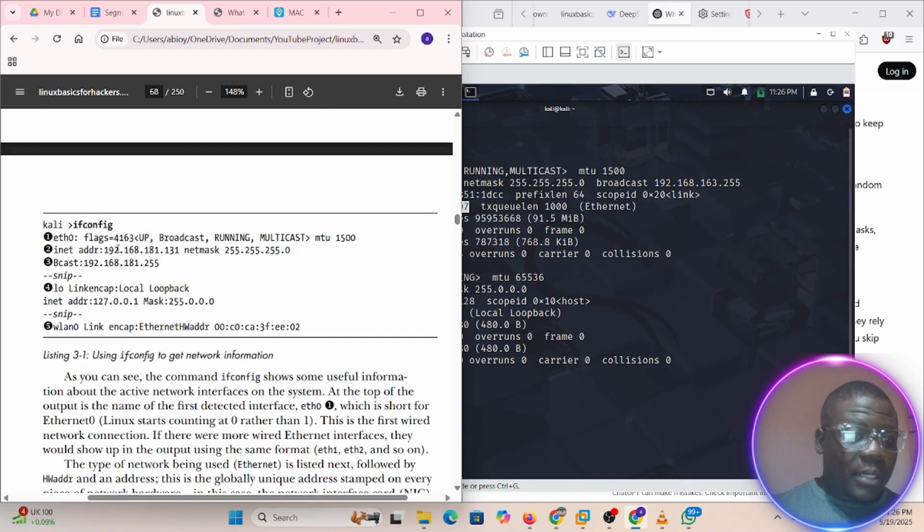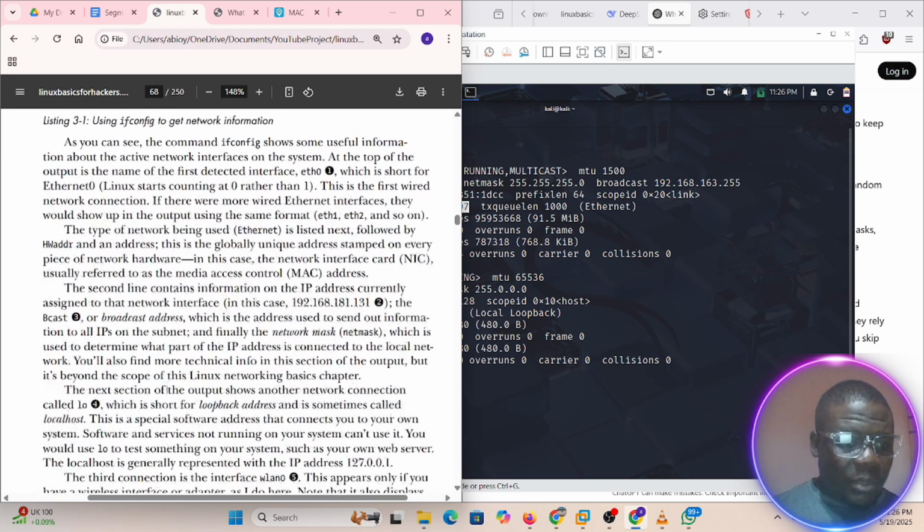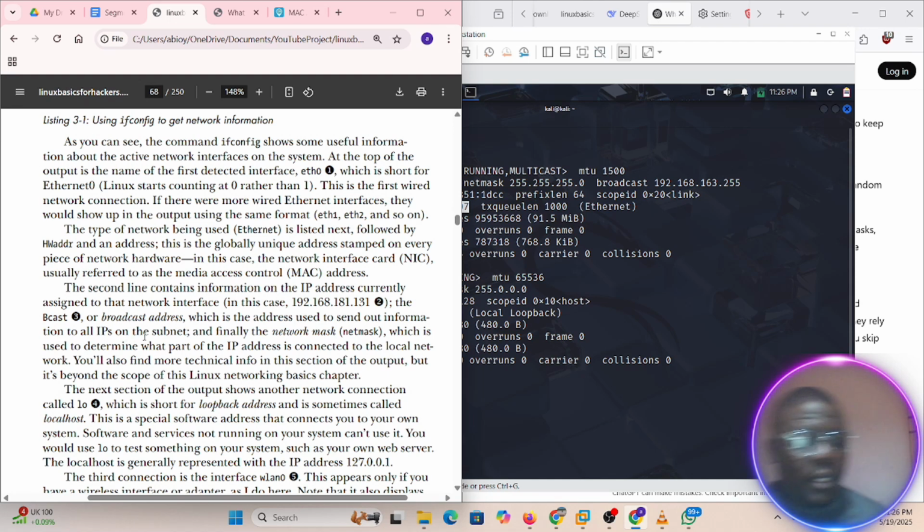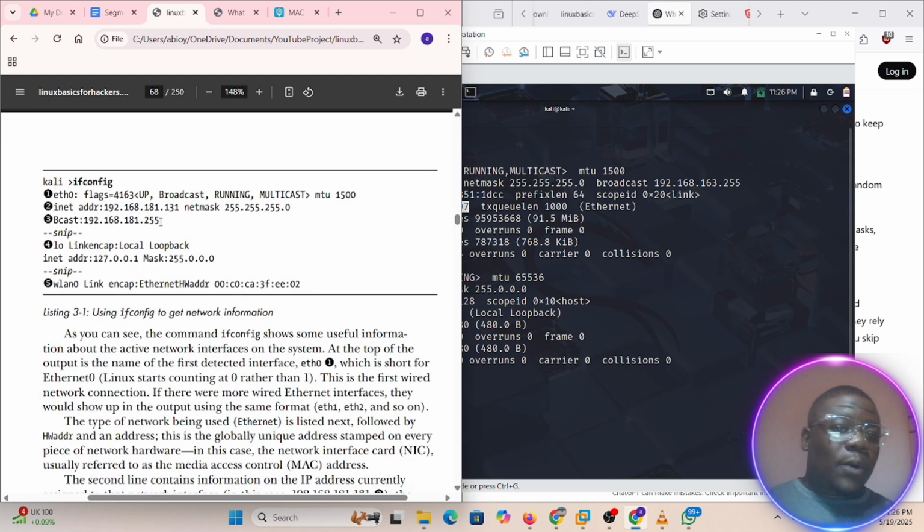So broadcast. This is our broadcast. This broadcast is telling us the number of IPs. Let's see what they talked about. So broadcast address, which is the address used to send out information to all IPs on the subnet. Okay. So now, for within my network, right, inside this house, I made a sample before.